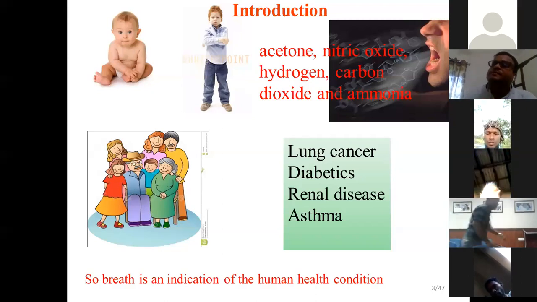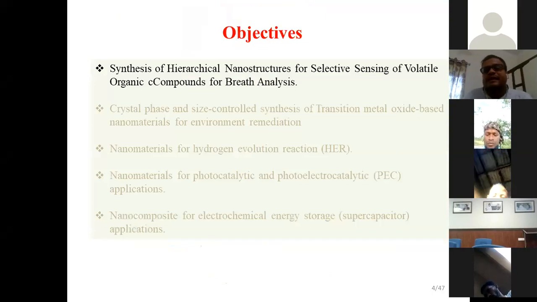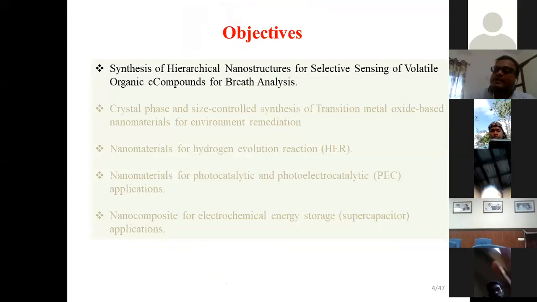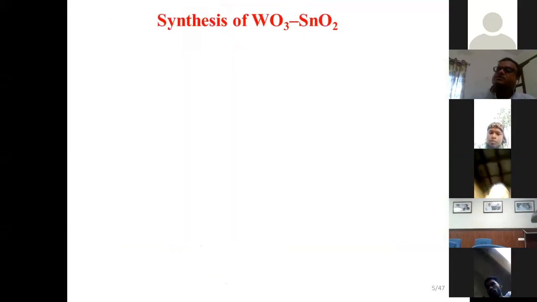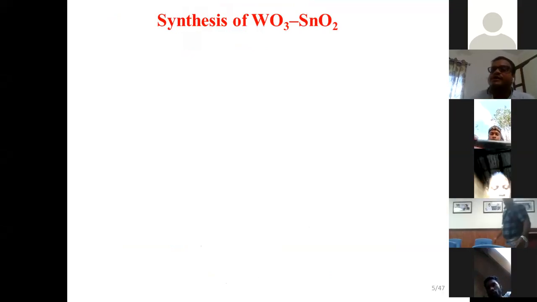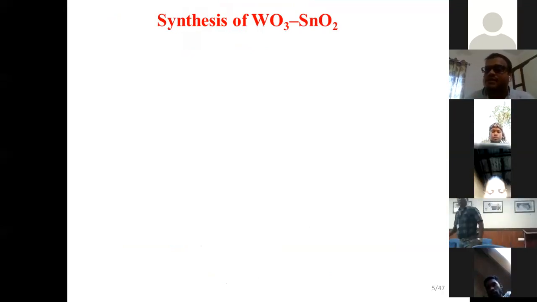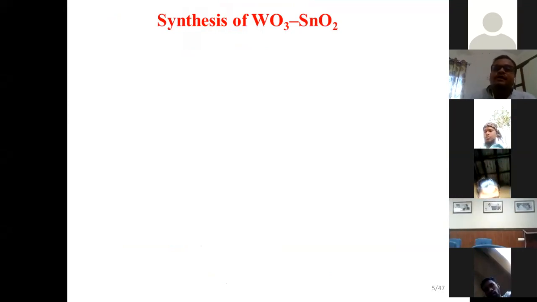So our first objective is to prepare some hierarchical nanostructures which can detect the volatile organic compounds from our breath, so we can use them for breath analysis. We take tungsten oxide and tin oxide, and we prepare this material in a simple way, only by a one-pot synthesis method. We found this material highly important to detect several gases. Also, we reported these materials for the first time.